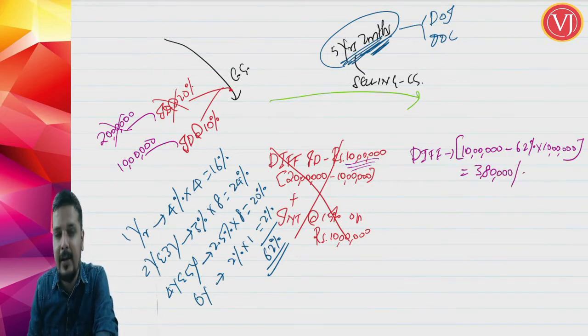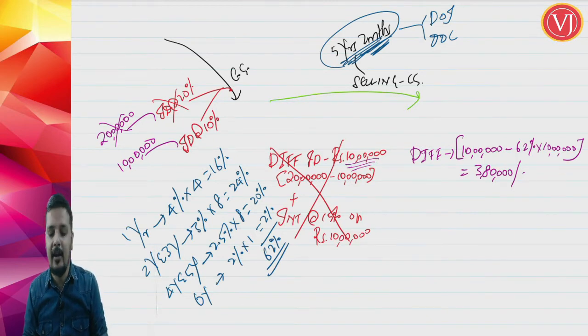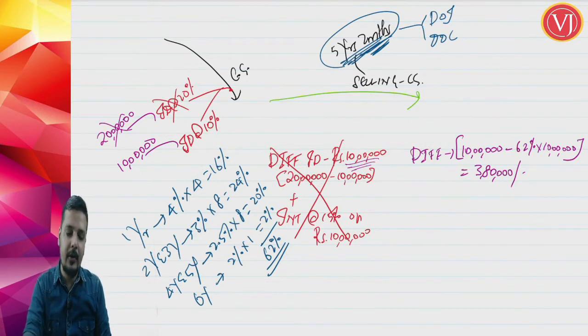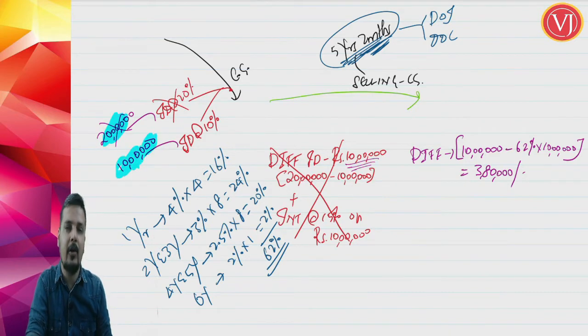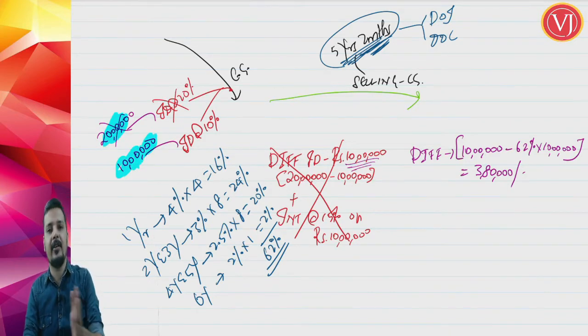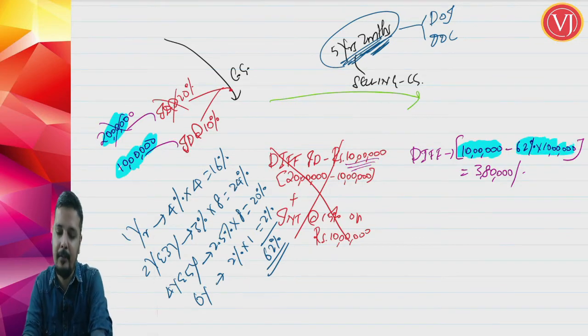You are not going to pay 10 lakhs. Normally, if it is normal goods, you pay differential duty of 10 lakhs, but as it is capital goods, you are going to pay a reduced differential duty. Actual differential duty is 10 lakhs, but now you are going to deduct 62%. So differential duty will be the actual differential duty of 10 lakhs minus the deduction of 62%, which is 3,80,000.